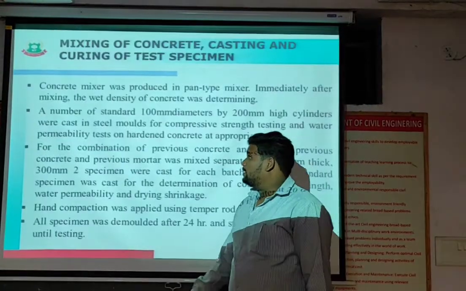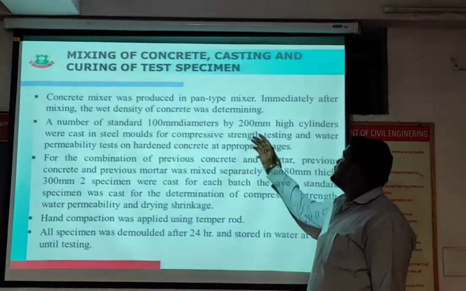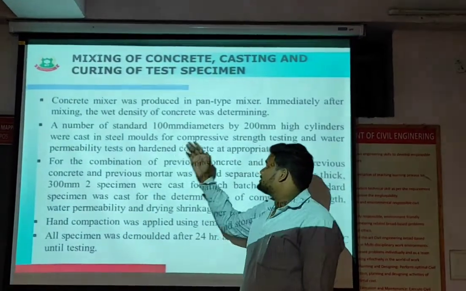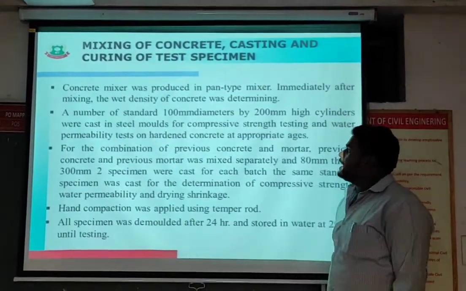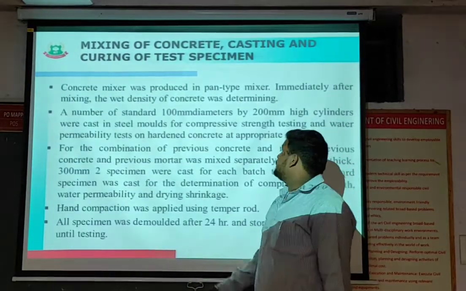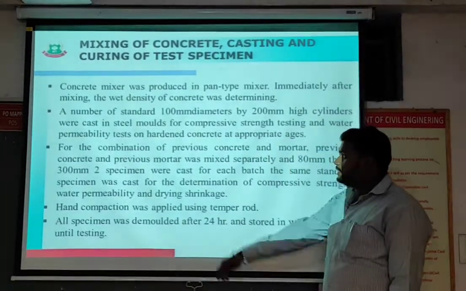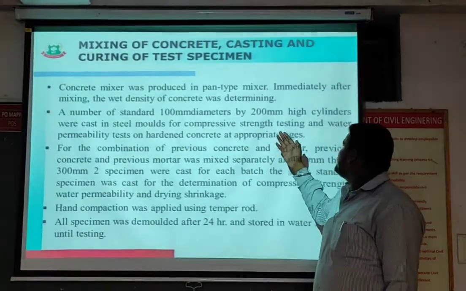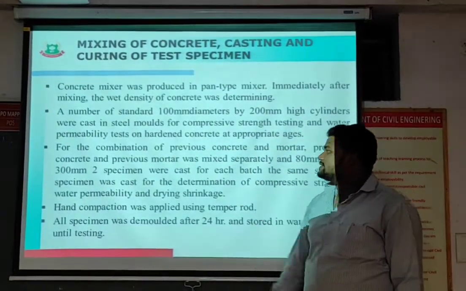Observation. Concrete mixing, casting and curing of the test specimens. The concrete was mixed in a pan-type mixer. Immediately after mixing, the weight density of the concrete was determined. A number of standard 100 mm diameter by 200 mm high cylinders were cast in the mold.